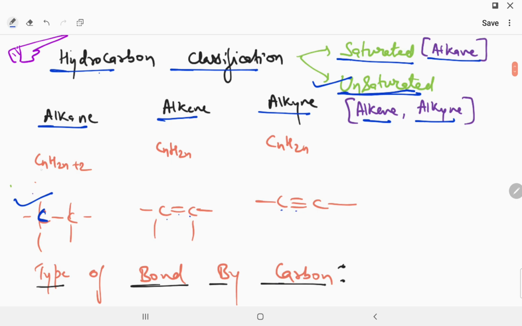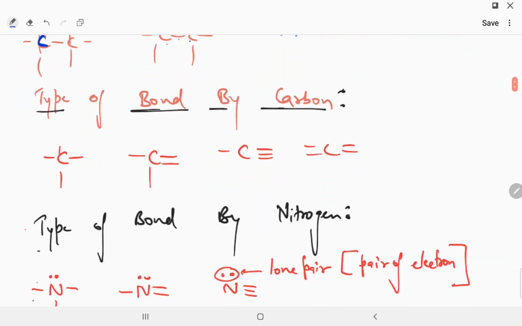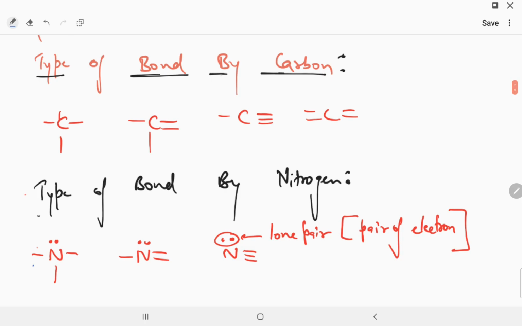The general formula of alkane is CnH2n+2, the general formula of alkene is CnH2n, and the general formula of alkyne is CnH2n-2. Okay, now you should be able to see the types of bonds made by carbon. This is very, very important, guys. You have to understand how carbon forms bonds. Carbon forms either 4 single bonds, 1 double and 2 single, 1 triple and 1 single, or 2 double bonds.